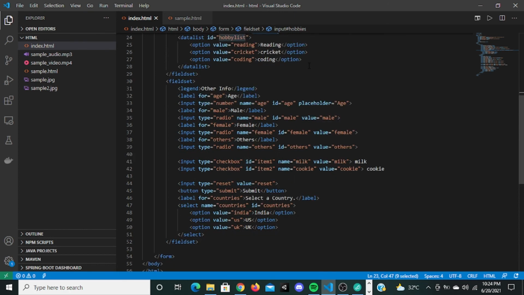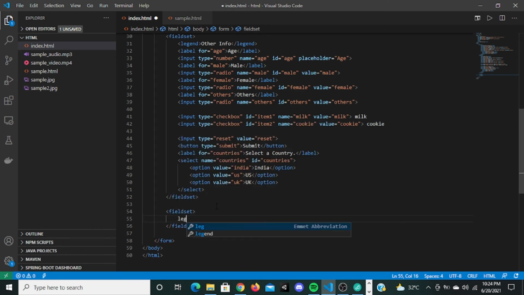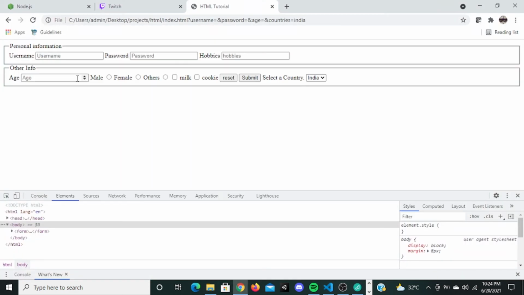And the next thing we are going to see is textarea. The next tag that you're going to see is textarea. Just imagine we are going to give another fieldset, and we're going to give it a legend of feedback. Often feedbacks are very long. Here you can type as much information as you want, but it will not be visible to the user. You have to scroll again, so this is not good.